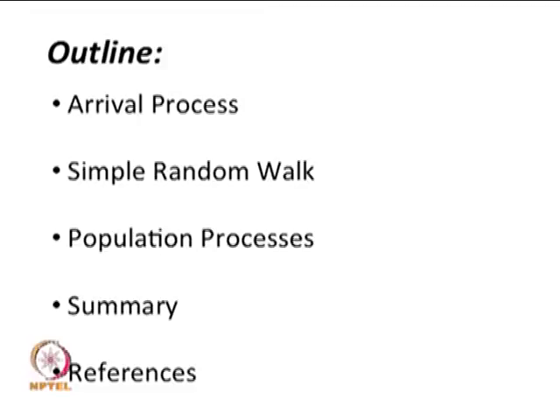we are going to discuss some simple stochastic processes, starting with the discrete time arrival process, that is the Bernoulli process, and a continuous time arrival process, that is the Poisson process. Followed by that we are going to discuss the simple random walk. Then we are going to discuss one simple population process which arises in the branching process. Then we are going to discuss the Gaussian process. So with that lecture 2 will be over.